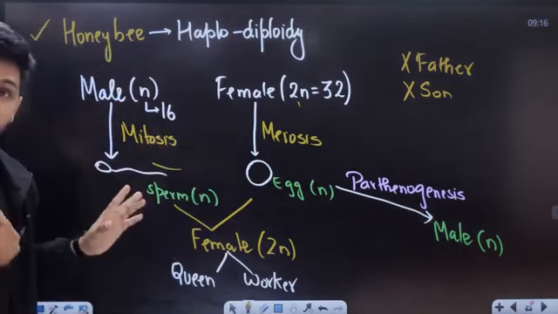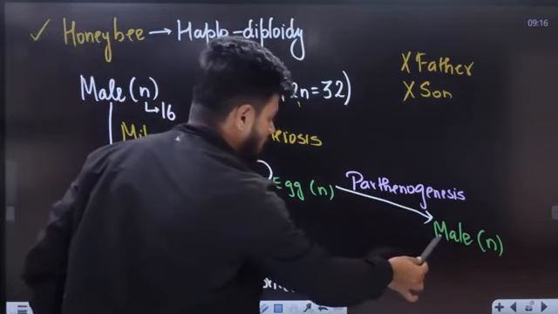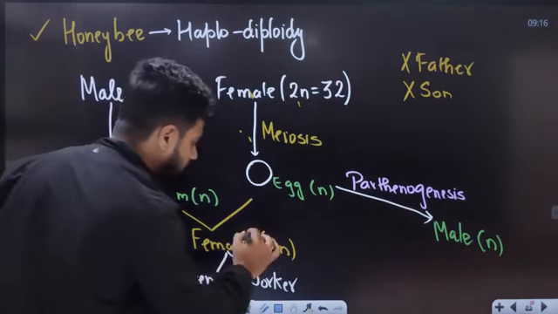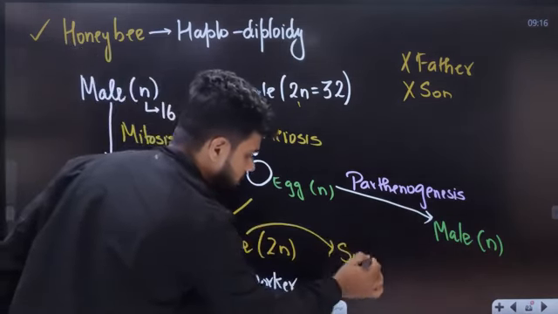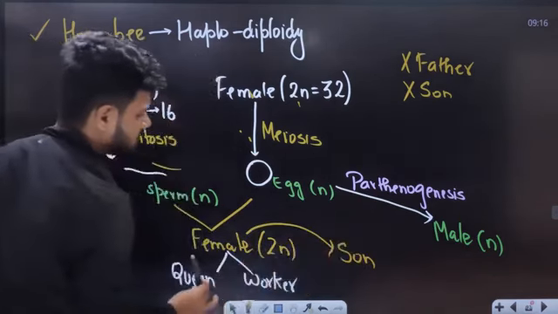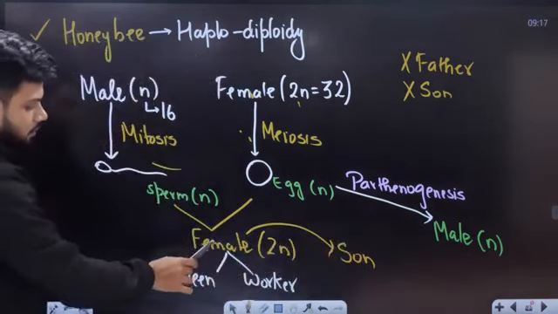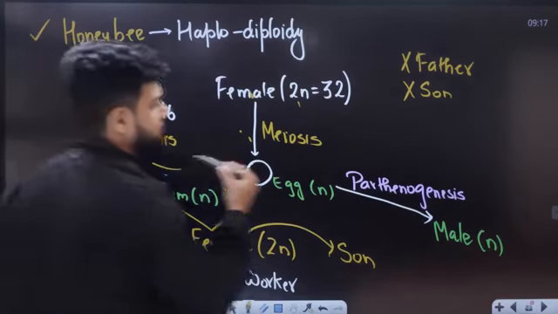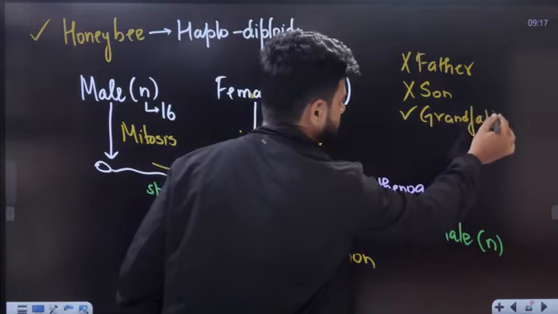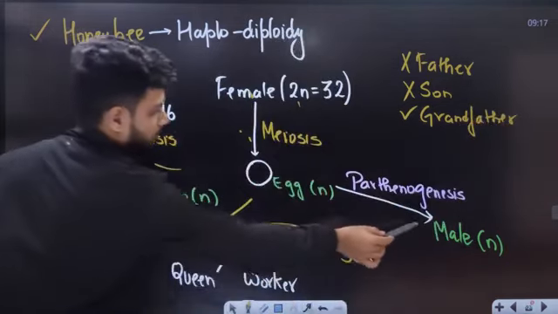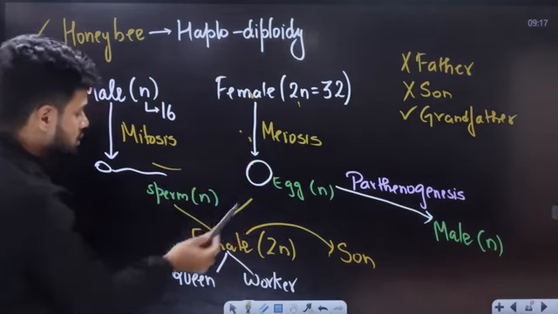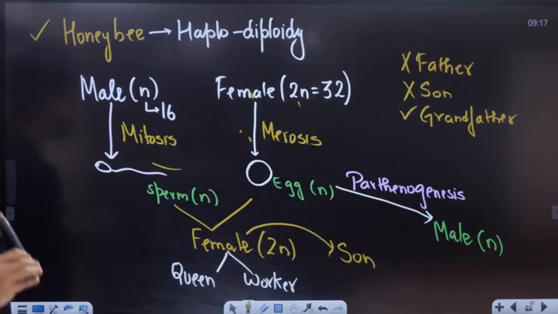But this male, which is born from a female, see, for example, this female will eventually give a son by parthenogenesis. Now this son right here doesn't have a father, but it has a grandfather. Can you have a grandfather? Yes. This male has no father, but if this female has to be born, it has to be born from a male only. So it can have a grandfather.